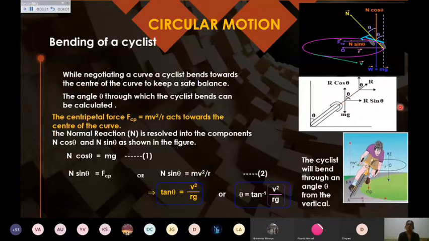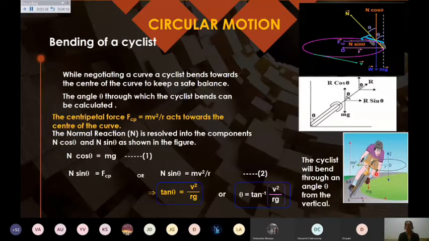So R sin theta should equal mv square upon r, where small r is the radius of the circle about which we are taking the turn.